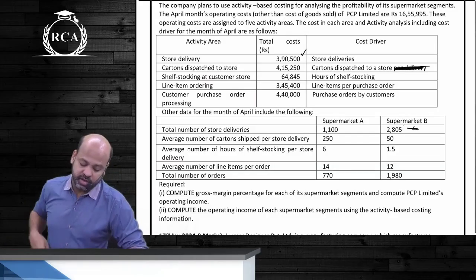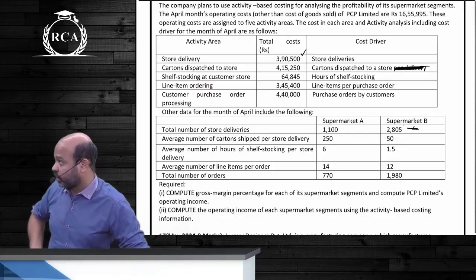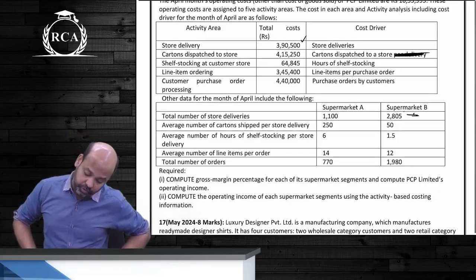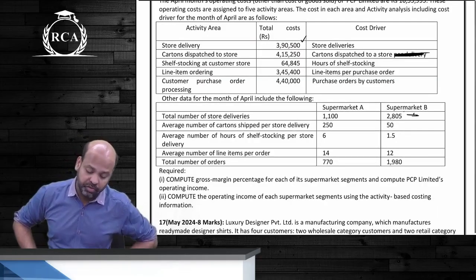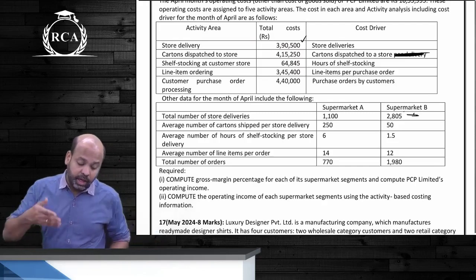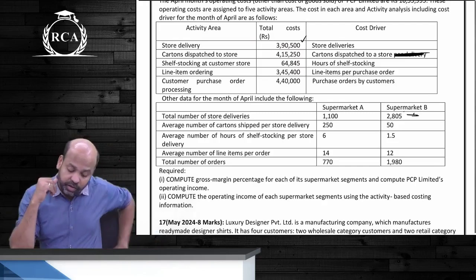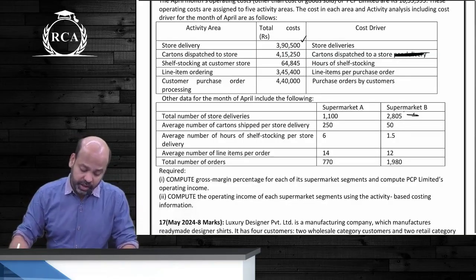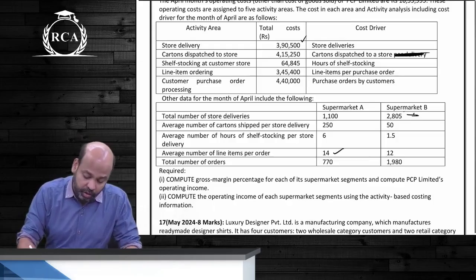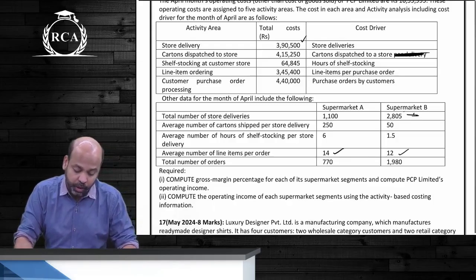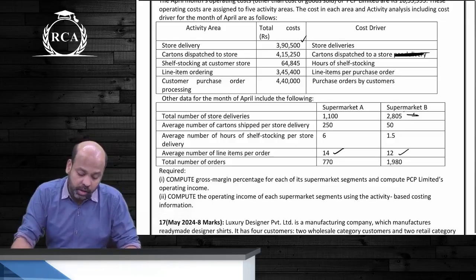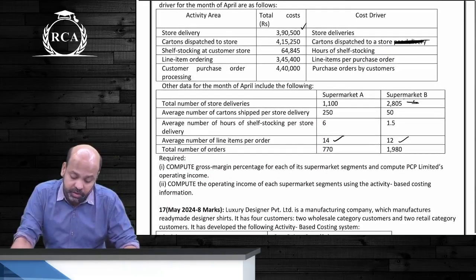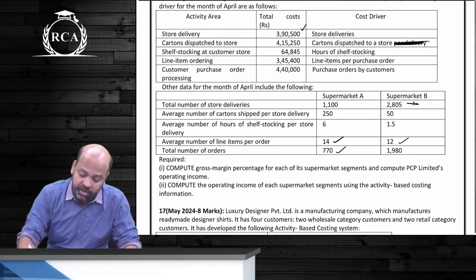Shelf stocking at the customer store should be done on the basis of hours of shelf stocking. Below is given the average number of hours per store delivery; again, obviously you'll multiply that with the number of store deliveries. Line item ordering is on the basis of line items per purchase order. They've given us average number of line items per order. This you're going to multiply by the number of orders. Are we clear? Customer purchase order processing will be done directly on the basis of number of purchase orders by customers. Total number of orders is given below.